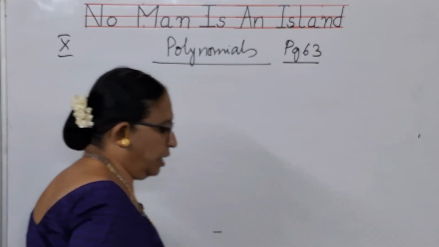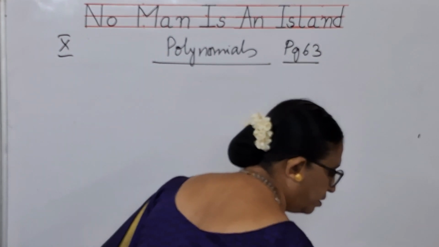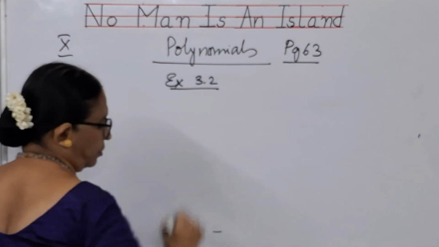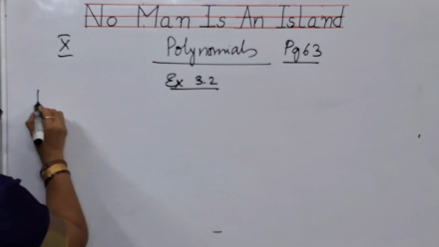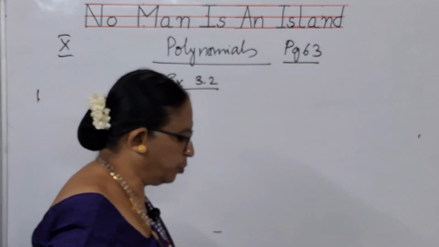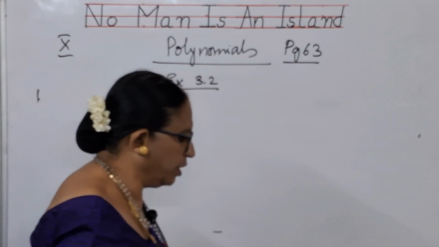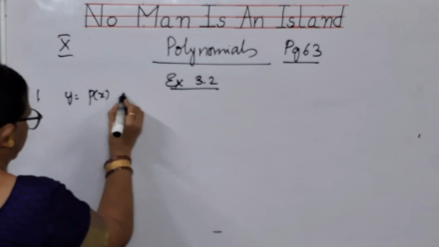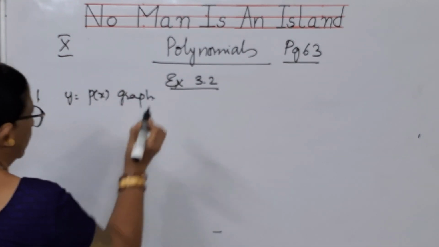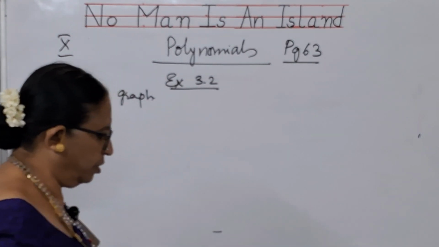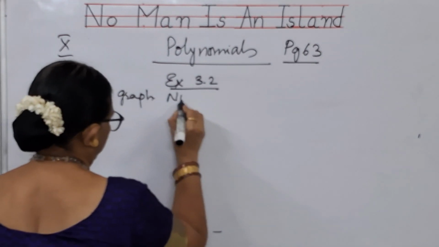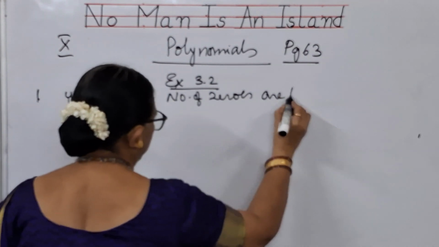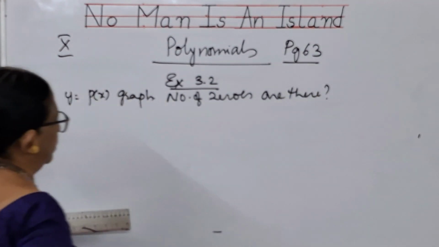Now the next one, you are having Exercise 3.2. You have got the graph, children. Here in this problem, you have got the graphs of y is equal to p of x, and you need to find out the number of zeros. How many number of zeros are there? This is what you need to find out.